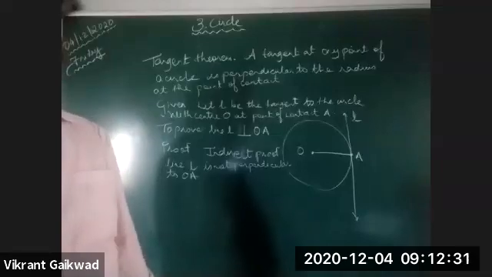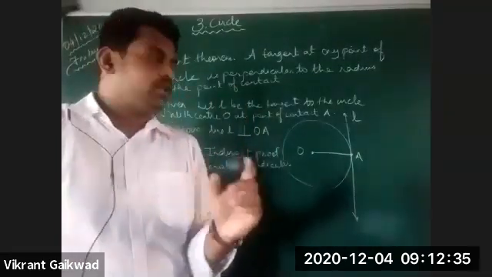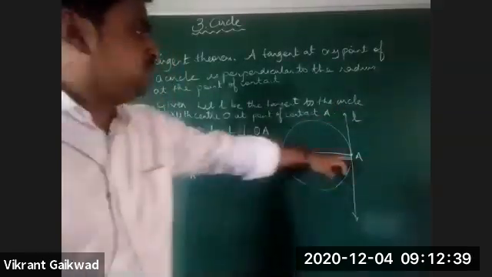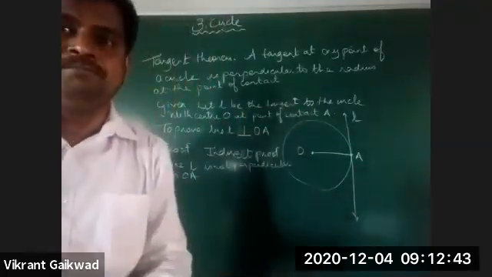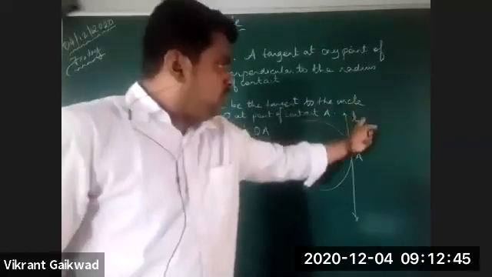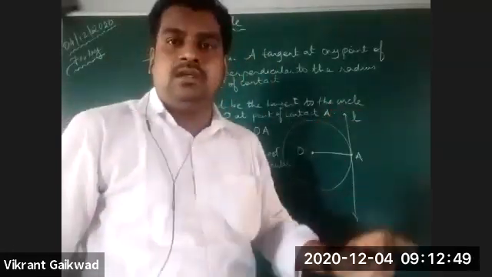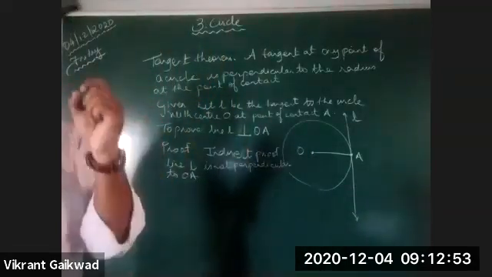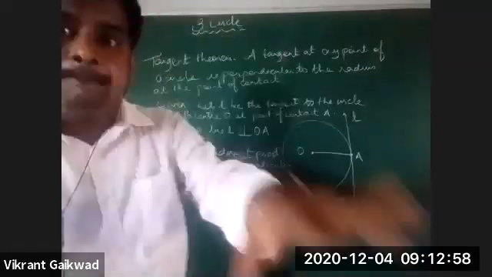So what happens is, when this line L is not perpendicular to OA, there should be some line or some segment which is perpendicular to L. So we assume that B is the point instead of A where it is perpendicular.